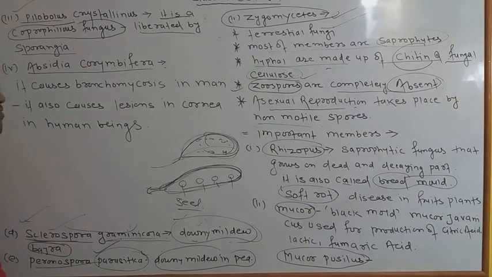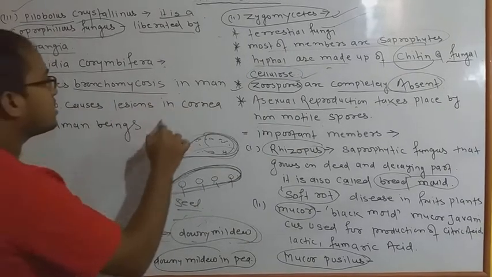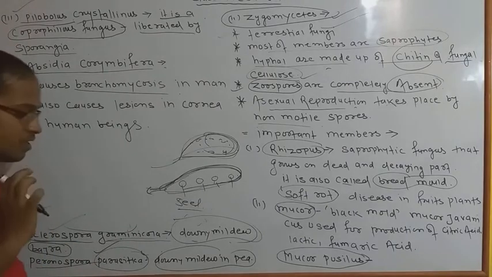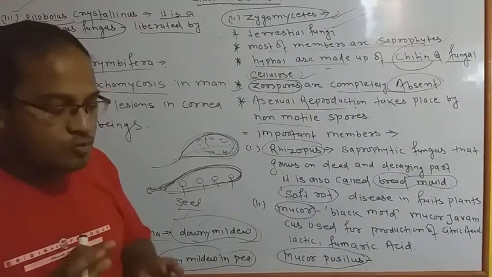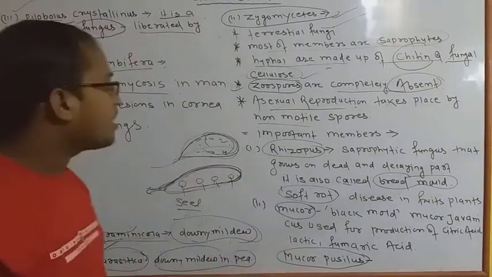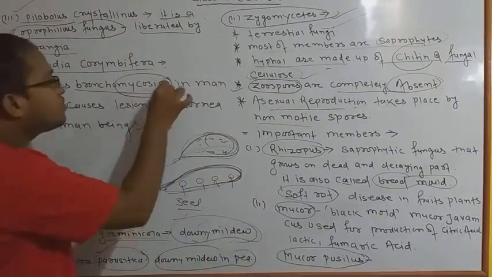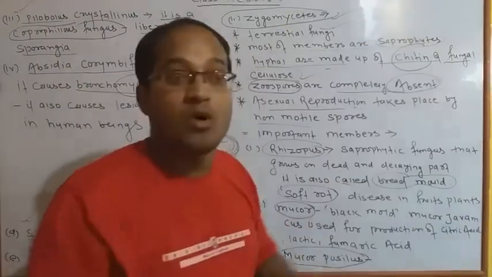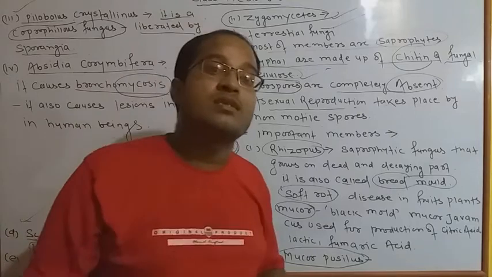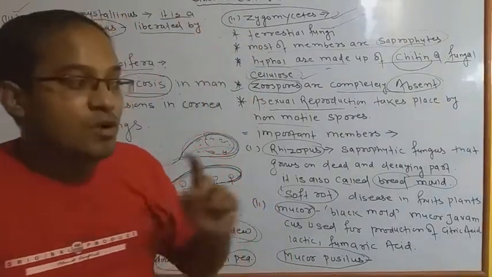Okay, most important functions of fungi. At that time it causes bronchomycosis in men. Bronchomycosis means in human beings there are several types of bronchioles. हमारे human beings में bronchioles होते हैं. Mycosis means a special type of fungus that germinates on the parts of the bronchioles. At that time the human beings suffer from problems of respiration.